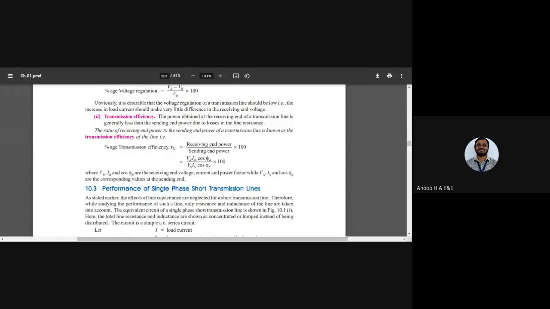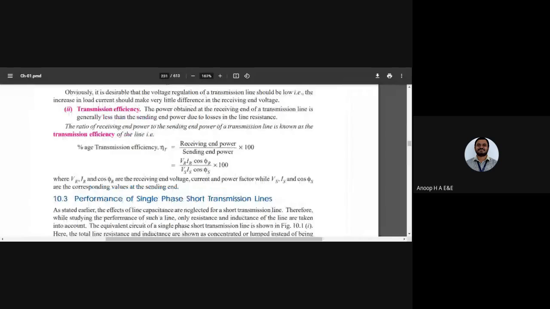So next we have transmission efficiency. How do you define efficiency generally? Anyone? Yes, you can unmute and talk with me. How do you define efficiency? So if it's in terms of power, it is output power by input power into 100. Very good answer, Chetan.